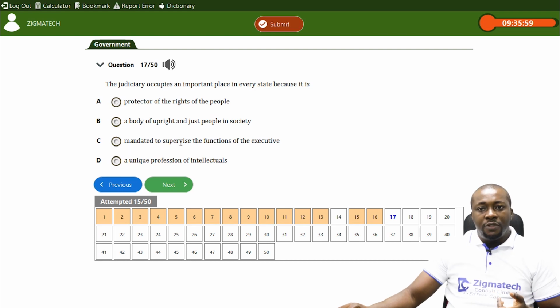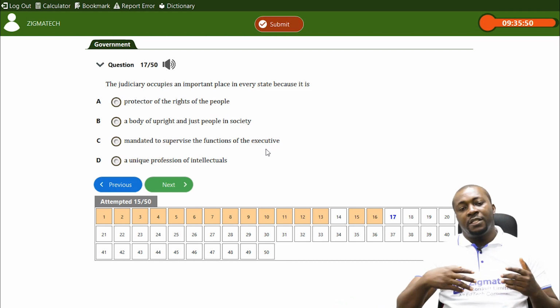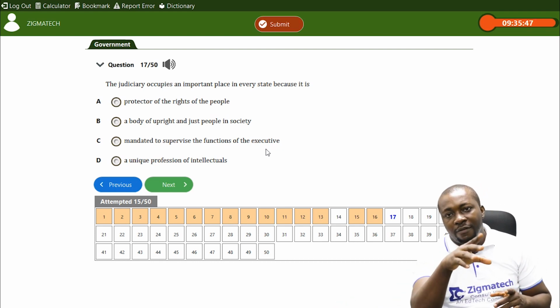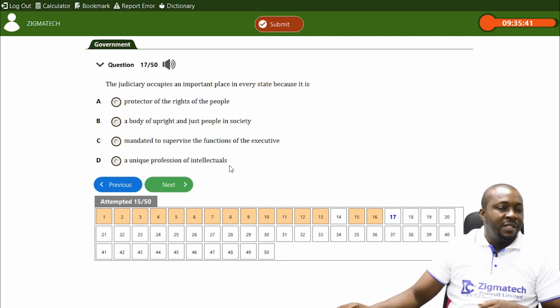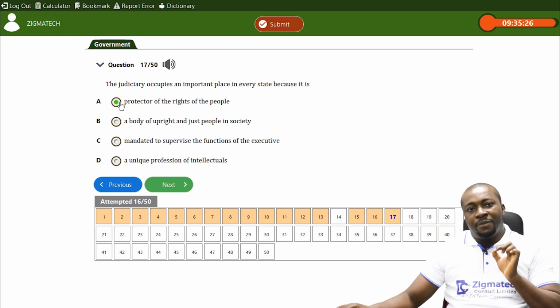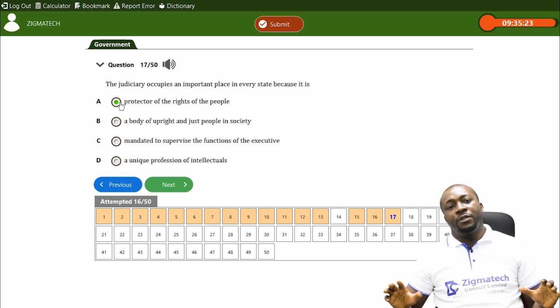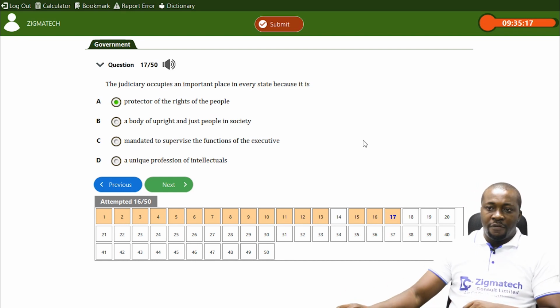C, mandated to supervise the functions of the executive. It's not their duty to supervise the functions of the executive. It's the legislature that can carry out what we call oversight function on the executive. D, a unique profession of intellectuals. Yes, they call themselves learned people, but of course, it's not why they are important, because they are professionals. Rather, it's because they protect the rights of people, because it is their responsibility. In fact, among the three arms of government, it is the judiciary that is responsible for protecting the rights of the people.